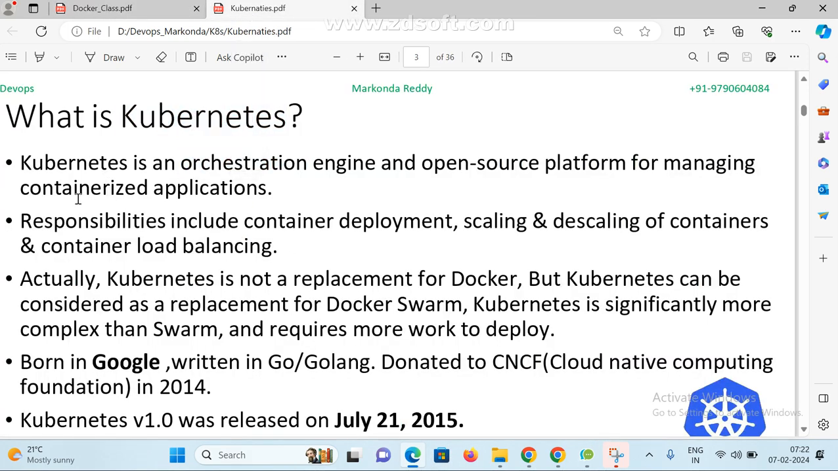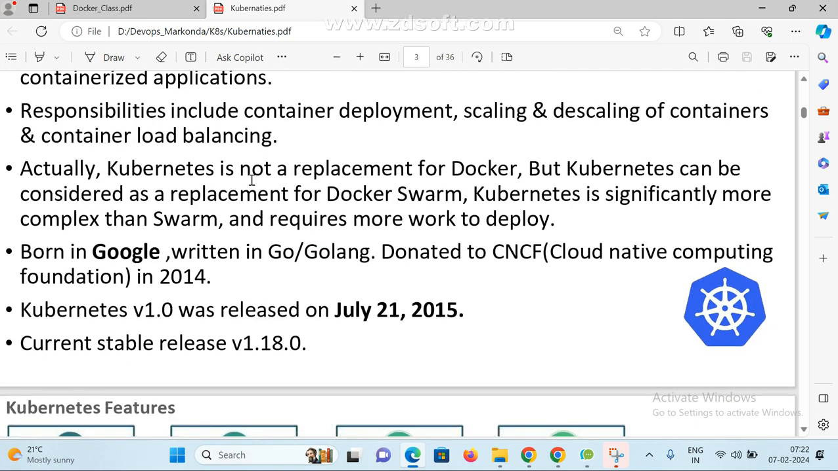Now see here, what is Kubernetes? Kubernetes is an orchestration engine, and also an open source platform for managing containerized applications. Its responsibilities include container deployment, scaling, descaling, and container load balancing. Everything we can handle.